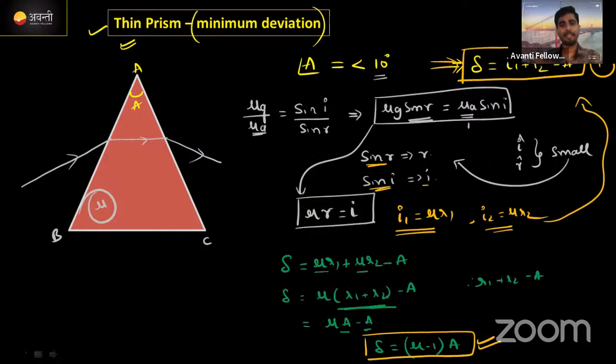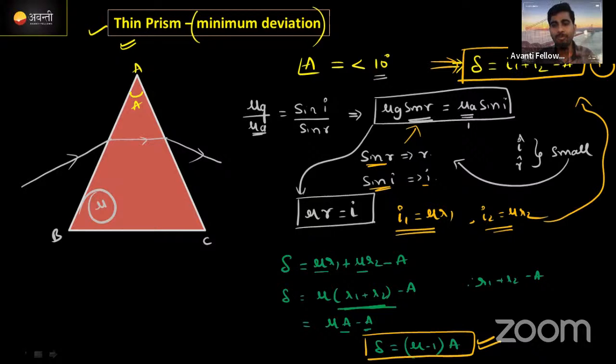Clear? Then if I substitute these values in Snell's law, I get I equal to mu times r. This is the general equation. To find the value of the deviation delta, I1 plus I2 minus A is there.